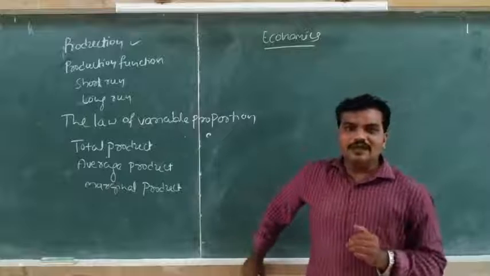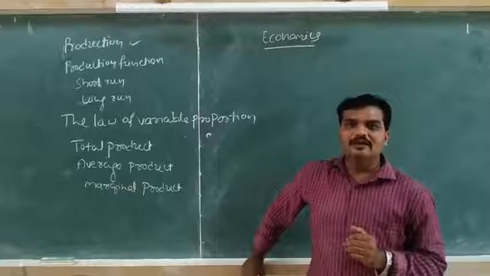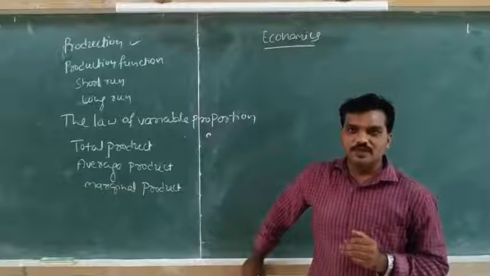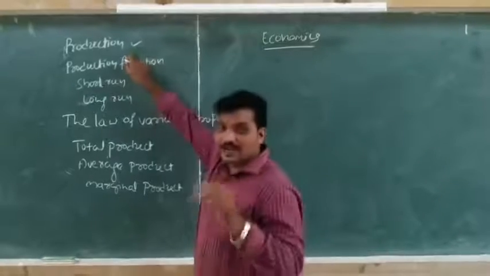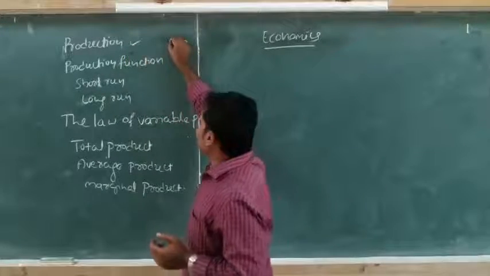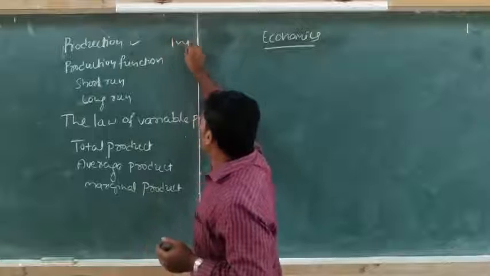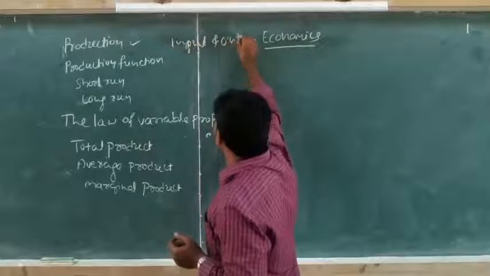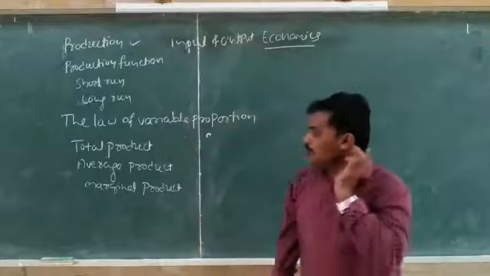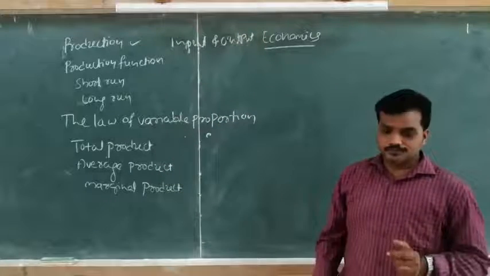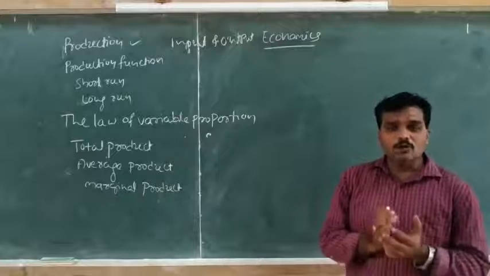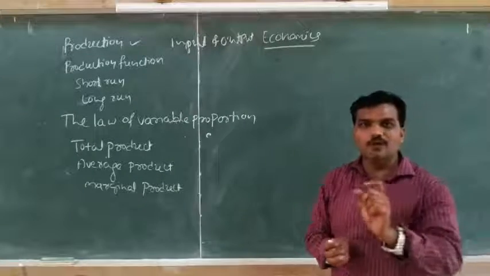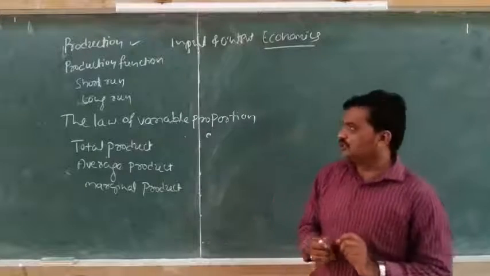See, then what are the factors? What are the important things used in production? That means the production, as I already told, explains the relationship between input and output. So, what quantity of inputs is used to produce a given output? That will be called production.